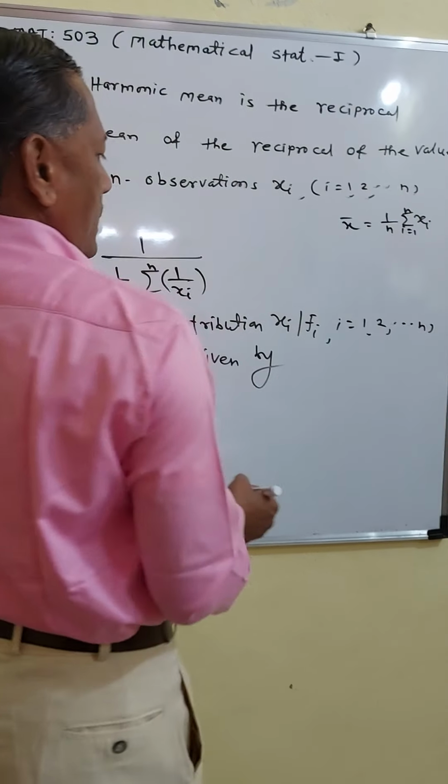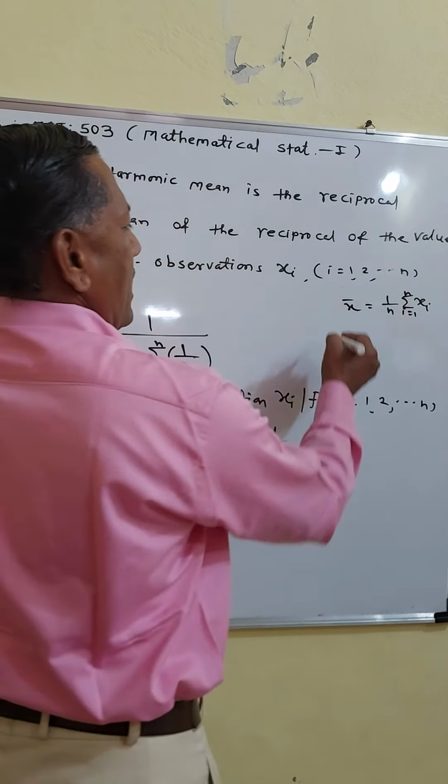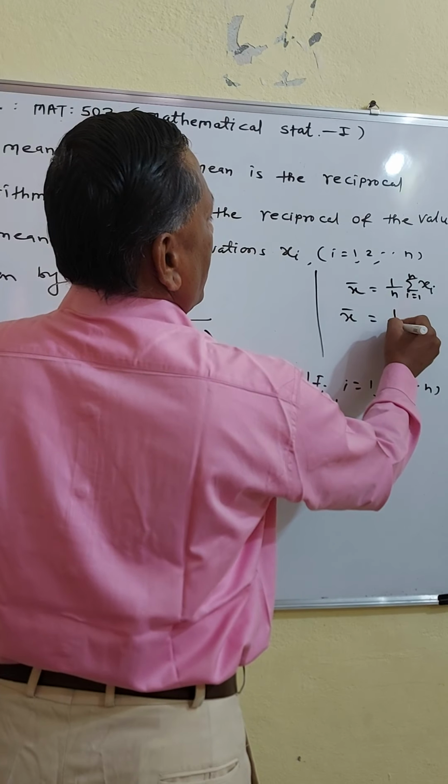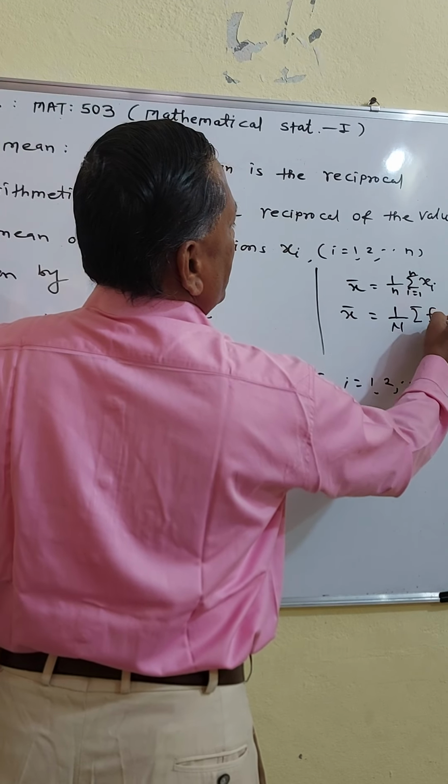Now in case of frequency distribution xi by fi, arithmetic mean is x bar equal to 1 upon capital N into summation of fi xi.